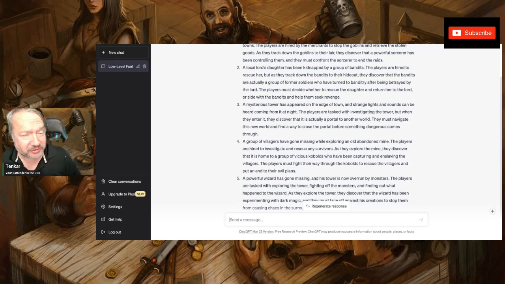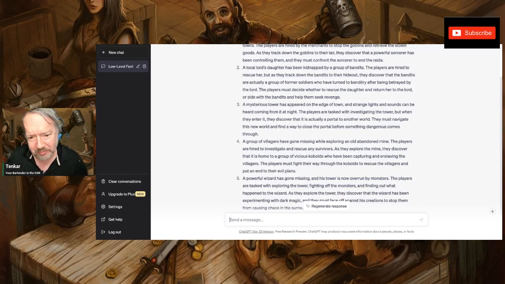And that's actually an interesting one. I like that juxtaposition there. Even the first one, you're tracking down goblins, and then you discover it's actually a powerful sorcerer. So these are giving you what you see, and then giving you a twist. So let's check out the other 3.